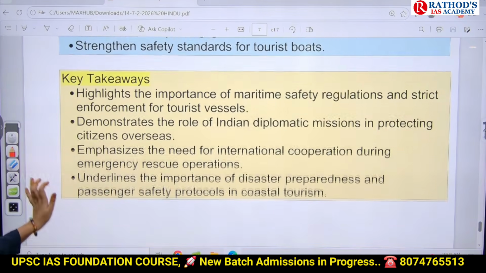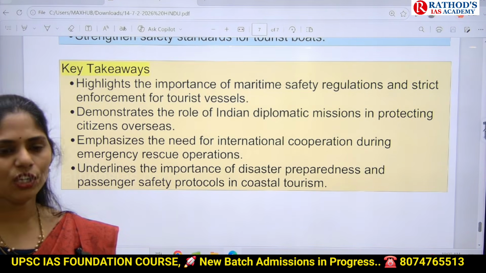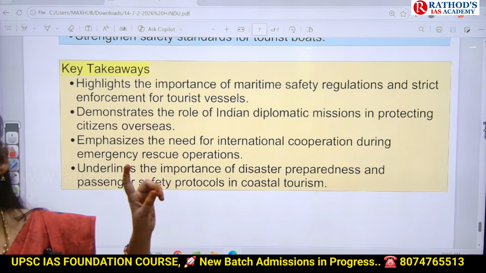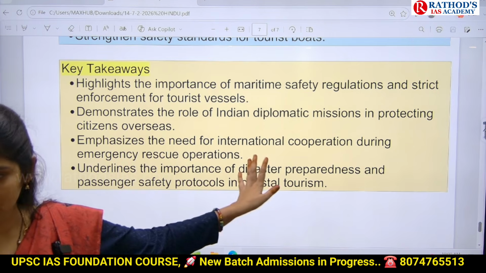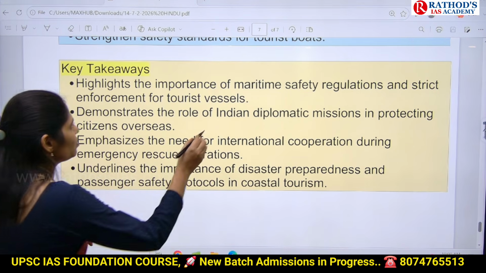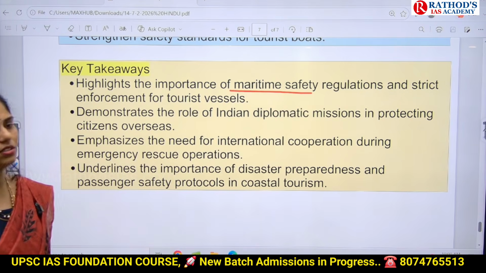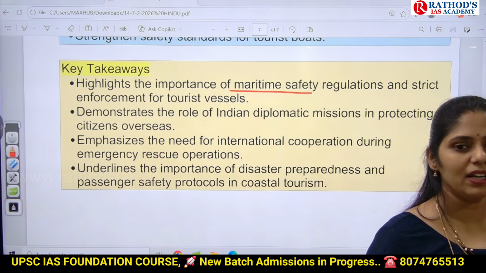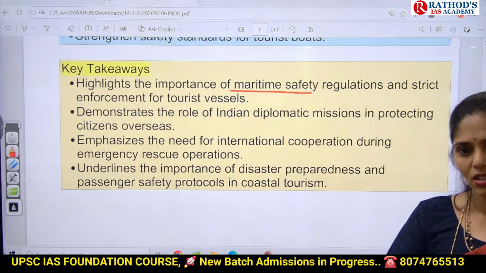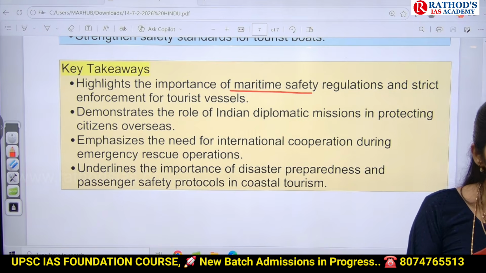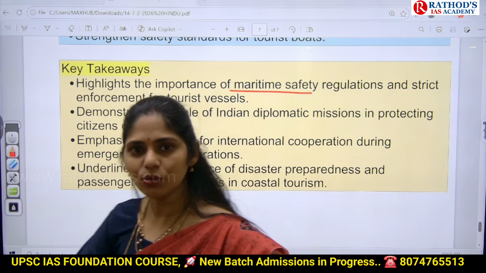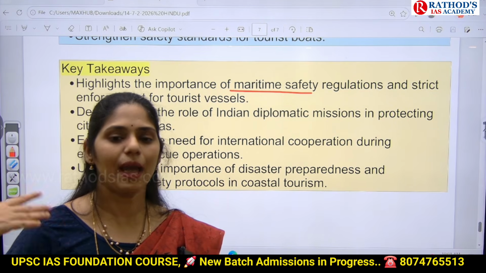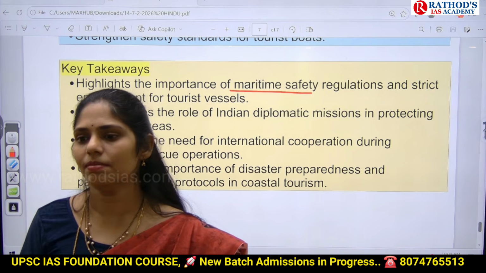So this is what is given here, but what you need to focus on are the key takeaways. If you are a district collector in your area, and there is any river famous for this kind of tourism, you have to focus on these 4 to 5 points. The first one is that we always have to give importance to safety regulations. And if any vessel is carrying tourists, we have to separately identify it for tourist purposes, because local people are aware of the conditions as they use that route frequently, so they can identify what can happen and take precautions.